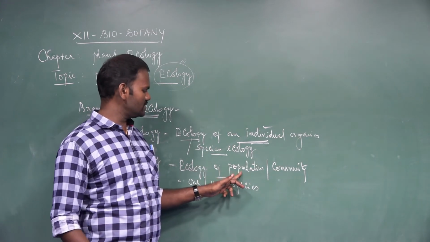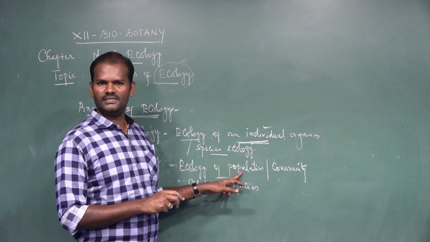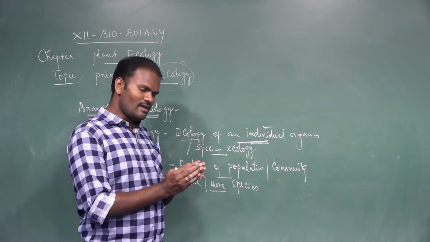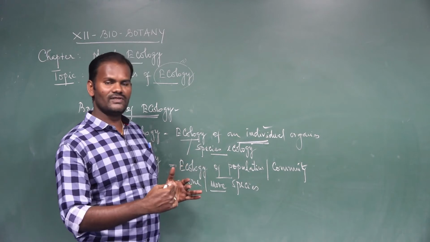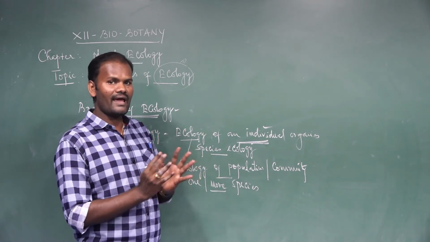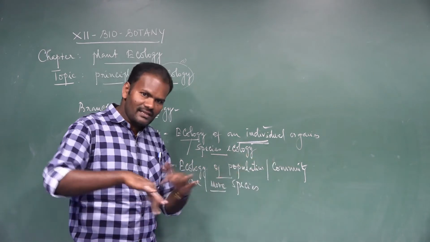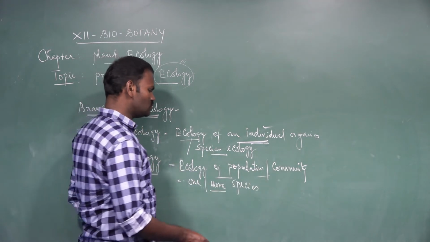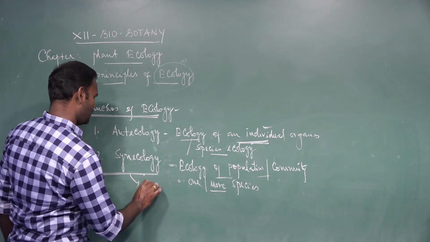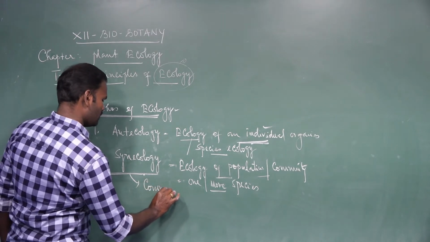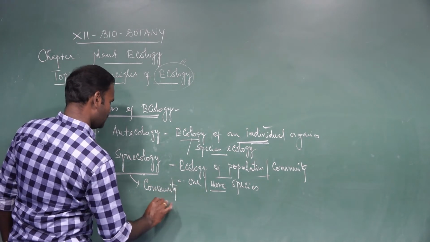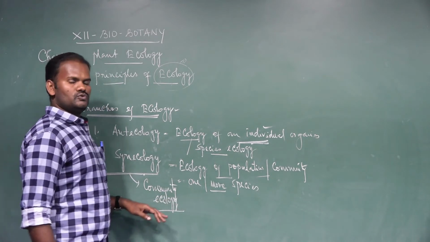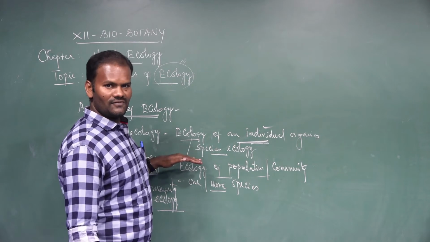We know that a population is a collection of the same species, and a community is a collection of different species. To study the interactions between the community and its surroundings is called synecology. Hence it is also called community ecology. So these are the two main branches of ecology.